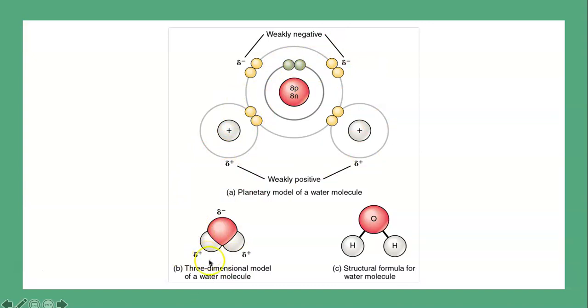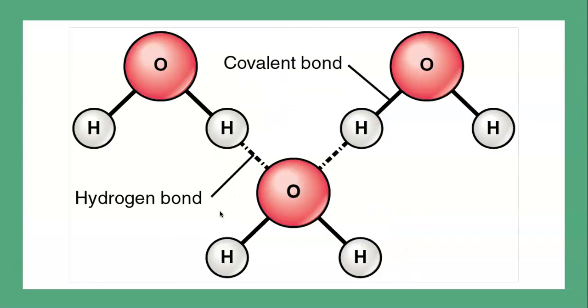And what you'll see is that if you look at the 3-dimensional model of a water molecule, the hydrogen side of the molecule, so it's H2O, is a slightly positive side of the molecule, and this is a slightly negative side of the molecule. When we see these regions, we call these partial charges because the strength of the charge is less than one full electron that might occur in an ionic bond. We call them dipoles, so two poles. And that sort of makes sense. It's like a magnet that has two poles. But this allows water to do some really important interactions, and we call those hydrogen bonds.